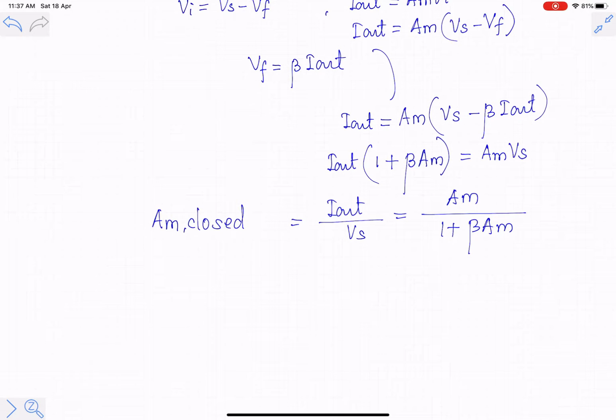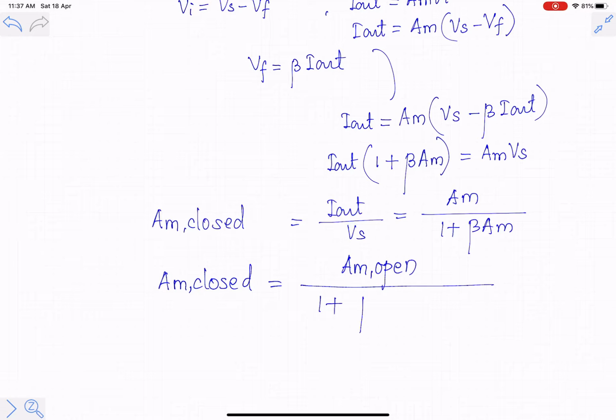So AM closed is equal to AM open divided by (1 plus beta into AM open). So open loop gain is divided by 1 plus loop gain, and gain is again reduced, like the voltage amplifier.